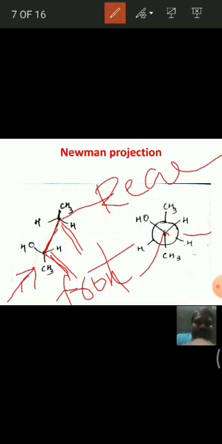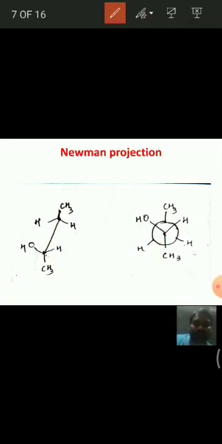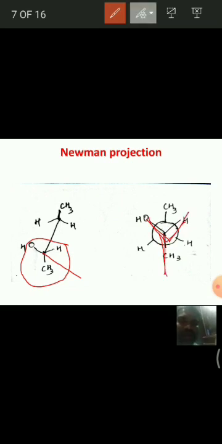And see, if you observe this first molecule, we have 3 bonds on each carbon. Those 3 bonds we write like this.